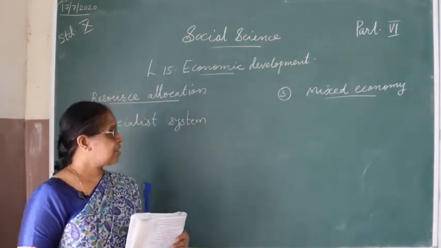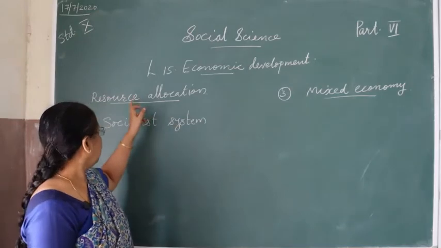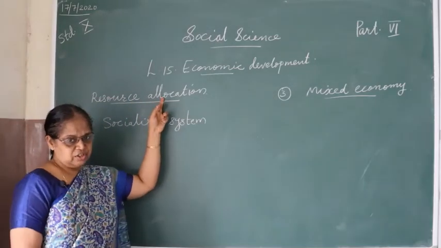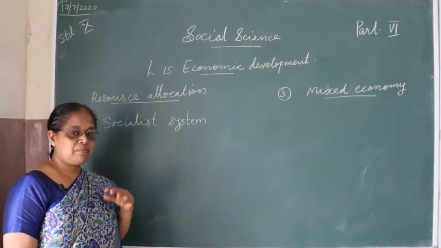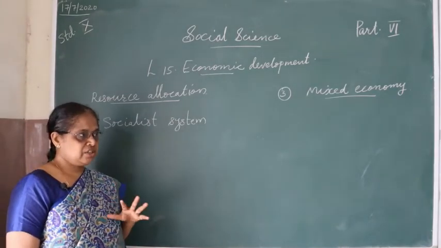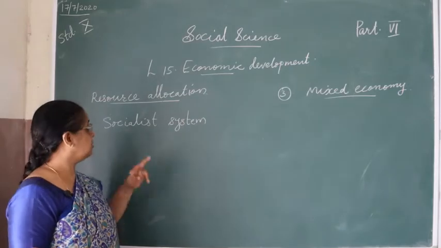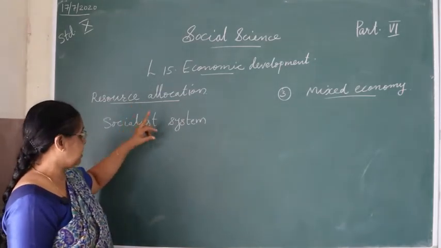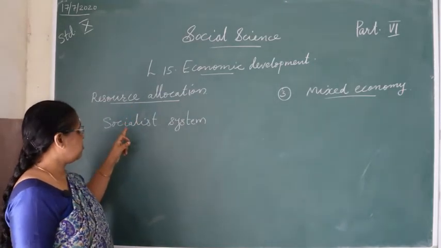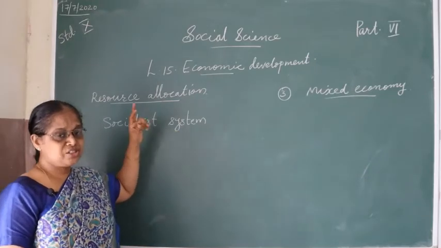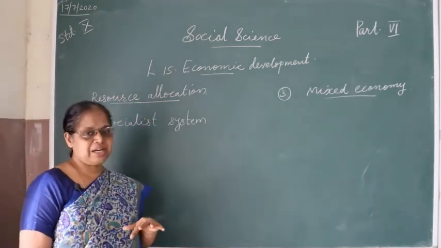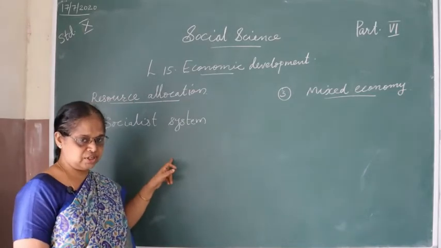In the previous class we learned about resource allocation. The first method of resource allocation we learned was the market mechanism. It is a totally private mechanism. Now today we will learn about the second system, that is the socialist system. So just opposite to the market mechanism is the socialist system.